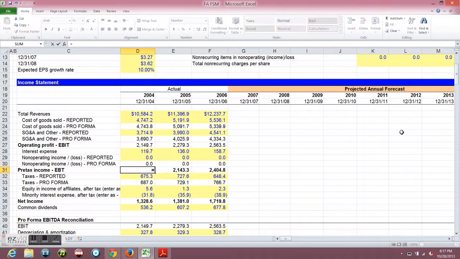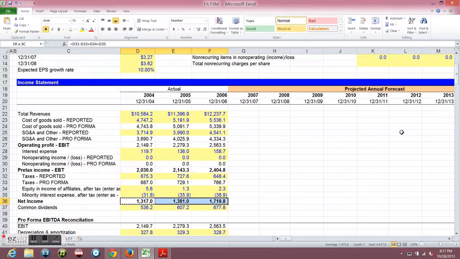Now with pre-tax we're going to do the same. We're going to take our EBIT, subtract our interest income, and add our non-operating income. Okay, and it's simply the same thing, but I'm just going to make the point that we have to rewire this. And our net income is going to be our EBT, or our pre-tax, minus our pro forma tax, plus our equity and affiliates, plus our interest and expense. Okay, then we're gonna copy this, do that.